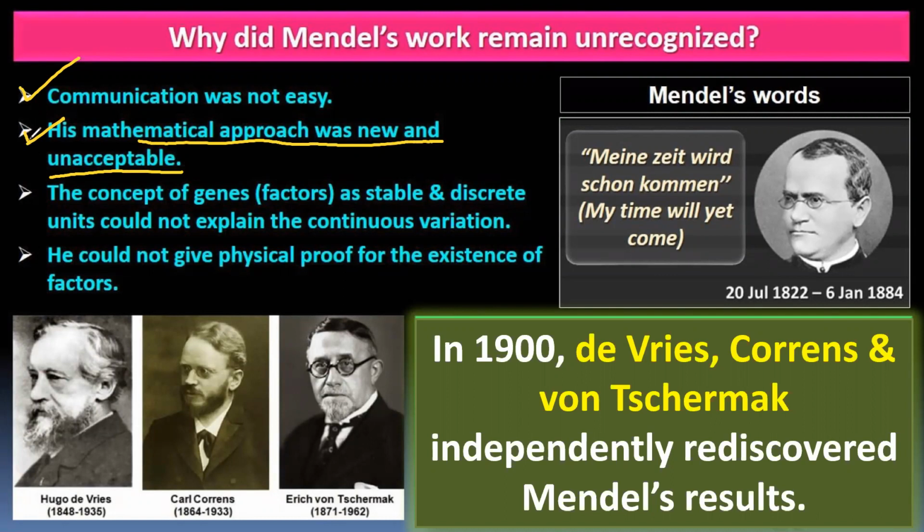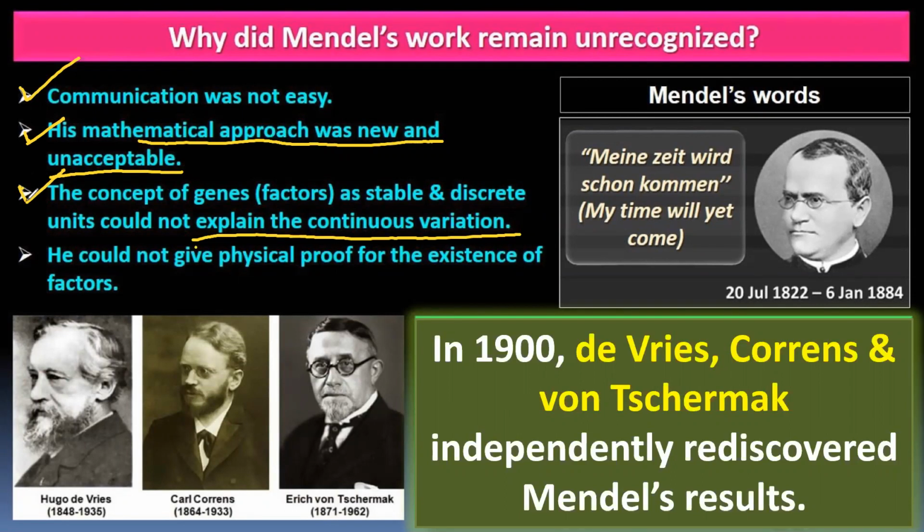The concept of gene as a stable and discrete unit could not explain the continuous variation, right? According to his theory of genes, he was getting the same results everywhere, in all the crosses, but every other scientist was not getting the results he discussed. So it was continuous variation. He didn't explain the variation much. He just explained that the inheritance factors pass from one generation to the other. But what about the variation? He didn't respond anything on the variation concept.